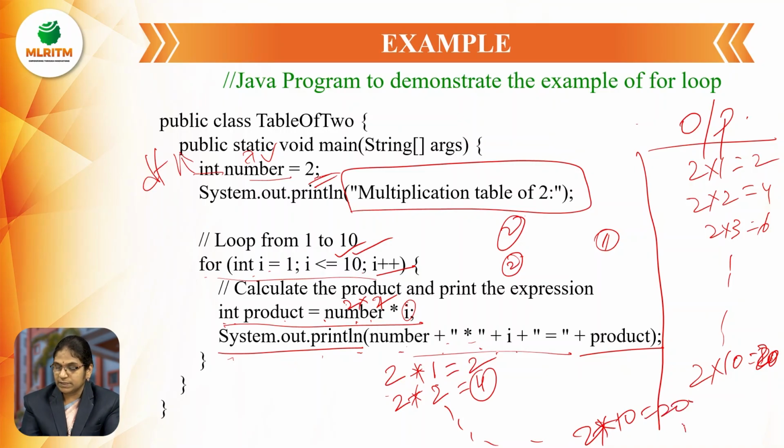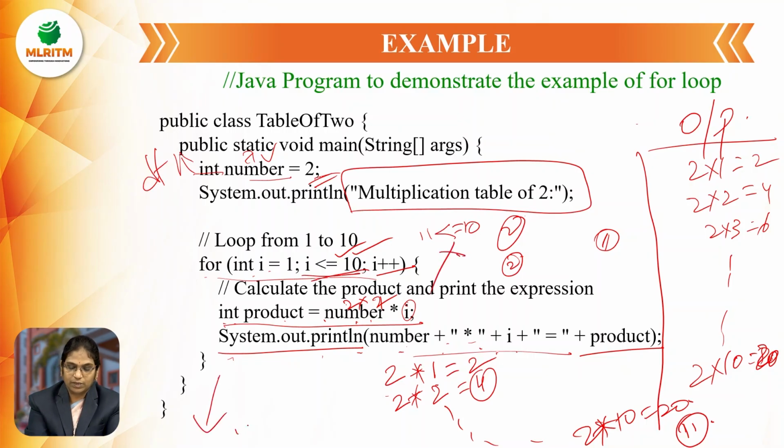Now i plus plus. Now the i value will become 11. So here 11 less than or equal to 10, this condition it is checking. It will be false. When it is false, coming out of the loop and end of the program.